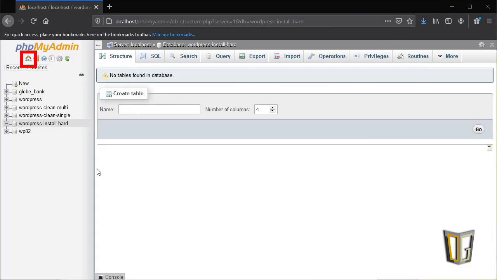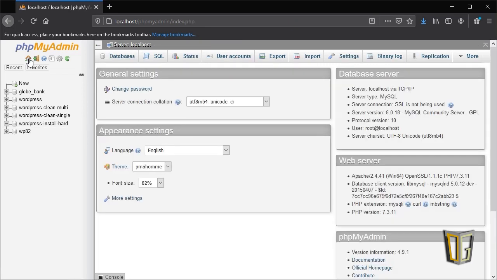Click on the little house button in the upper left corner of your window under the phpMyAdmin logo. This takes you to the base screen for phpMyAdmin. Now, look at the top of the menu bar, and if you have the ability to add users, you'll see a menu item labeled User Accounts. If it's there, you'll most likely be able to move on to step 2.